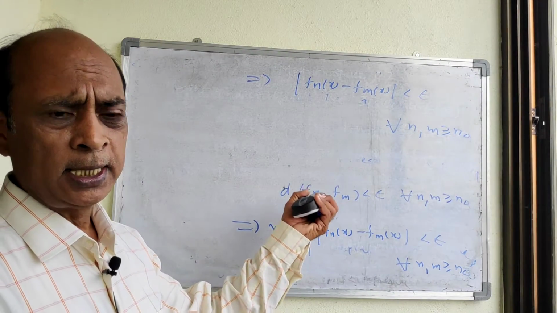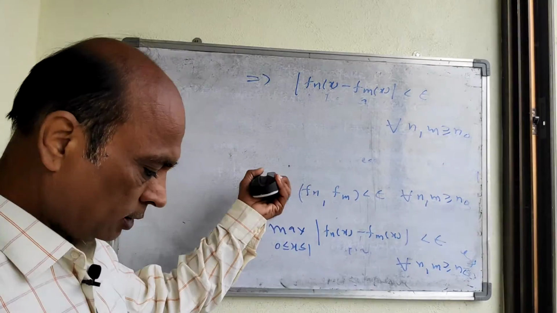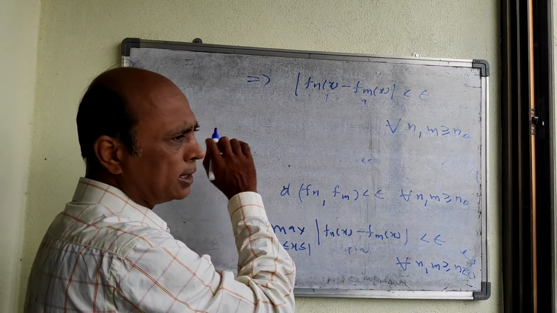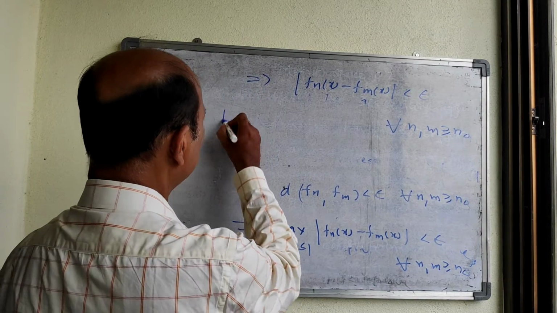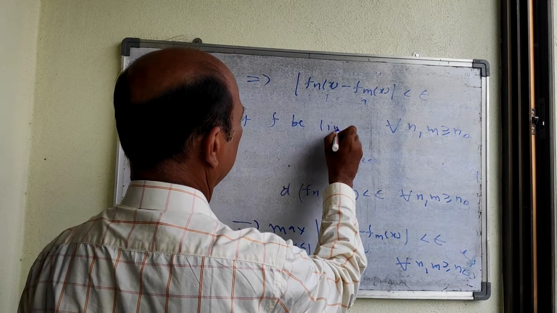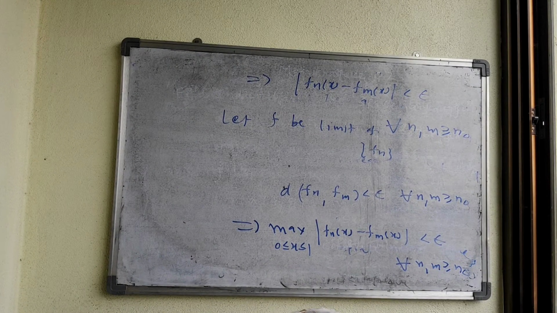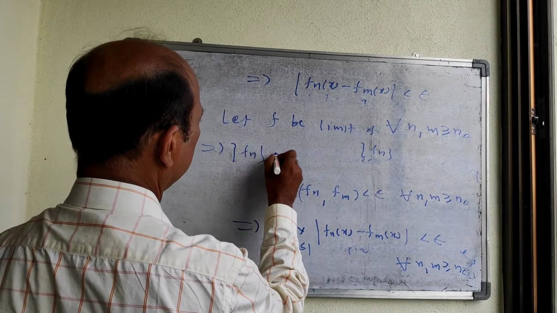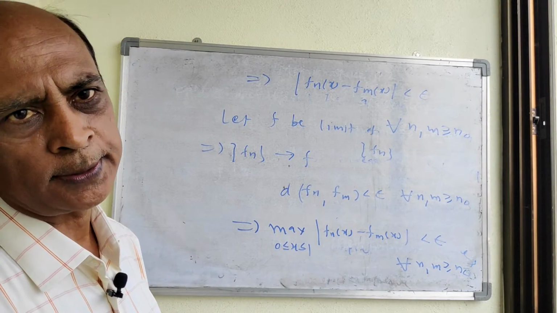And what is this? This is the Cauchy criterion of uniform convergence. The sequence of functions f_n, by the Cauchy criterion, converges, and convergence means it has a limit. So let f be the limit of this sequence f_n, which implies that this Cauchy sequence f_n converges to this f, and hence it is a complete metric space.